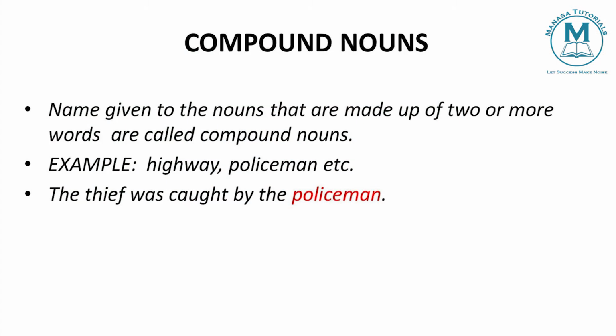Policeman. Police is one word, man is one word, isn't it? Grasshopper. Grass is one word, hopper is one word. I am using more than one word in this noun. So nouns having more than one word are called compound nouns. Highway: high is different, way is different, but combined we call it highway. So these are called compound nouns. Highway, policeman, grasshopper, mother-in-law are all examples of compound nouns.